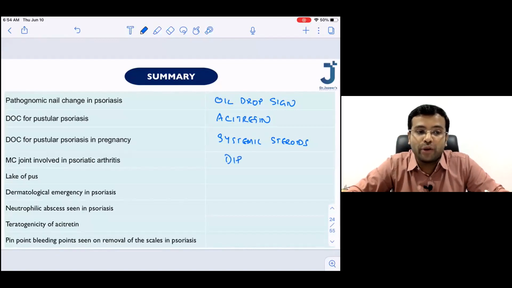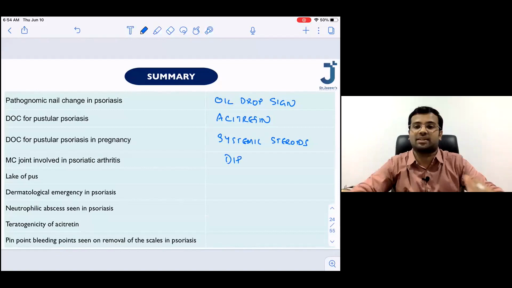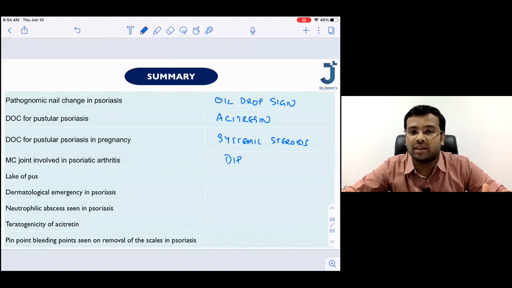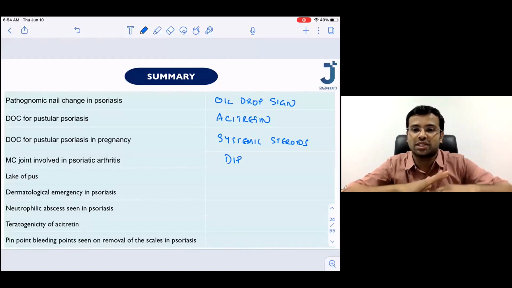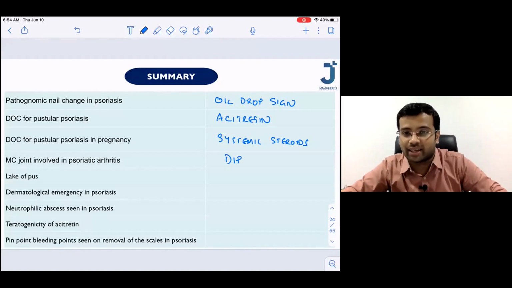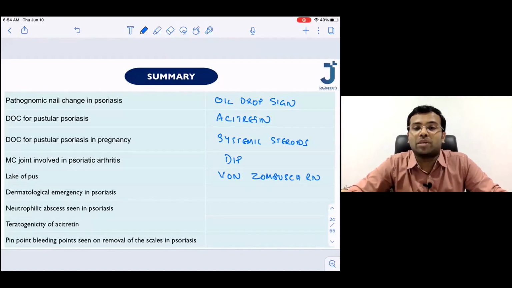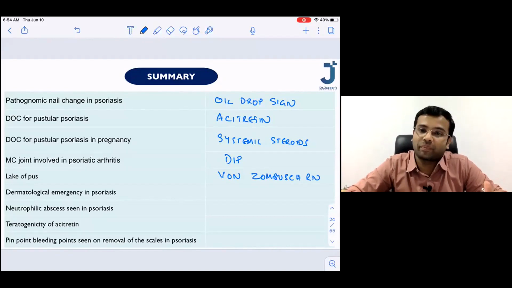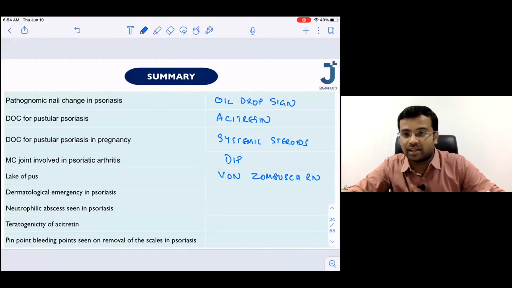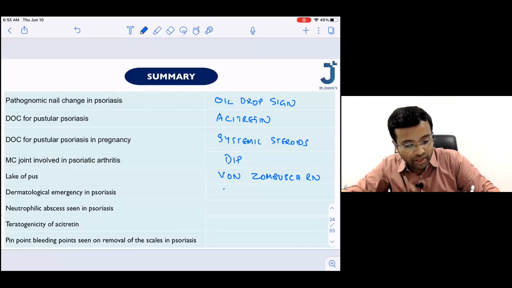Excellent. So where do you find lakes of pus? Lakes of pus. Multiple pustules are seen over an erythematous base. Excellent. That is seen in von Zumbusch reaction. So what is a dermatological emergency in psoriasis? Which is a dermatological emergency in psoriasis? Excellent, Sarana. That is going to be psoriatic erythroderma.